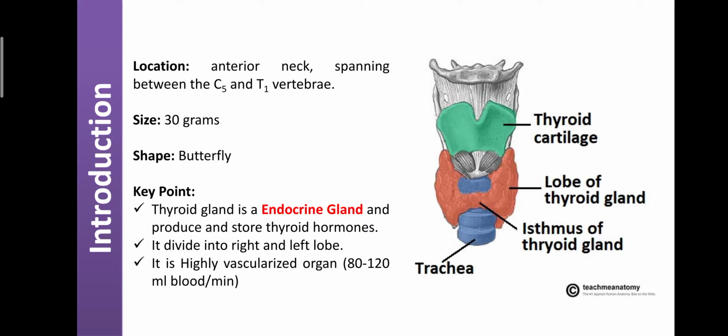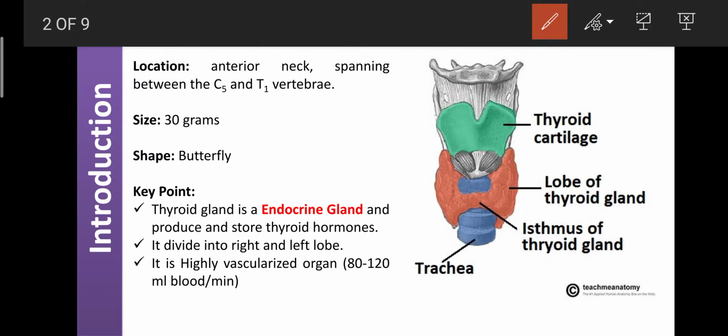The size of the thyroid gland is about 30 grams, and it is just below the voice box or larynx. Its shape looks like a butterfly. For detail, you can see the image.